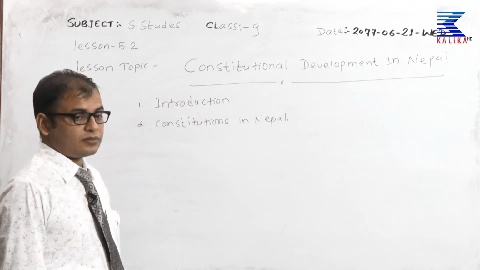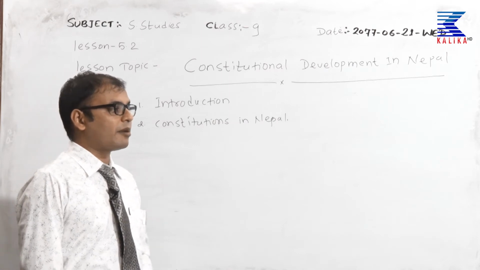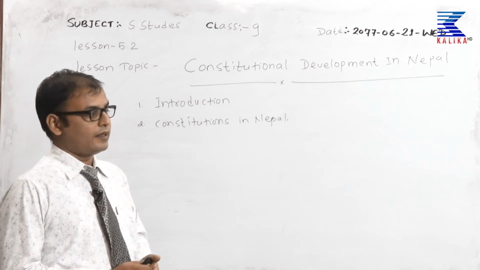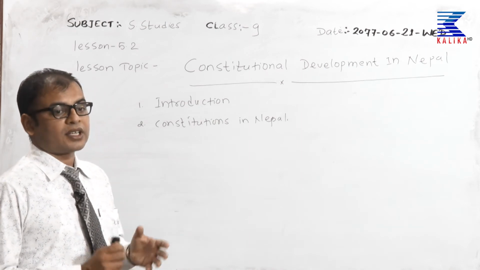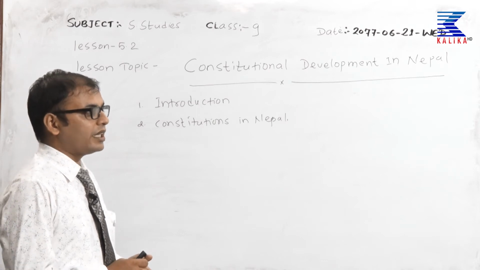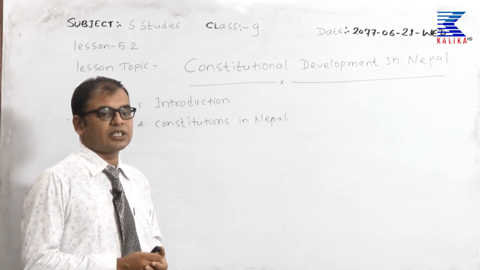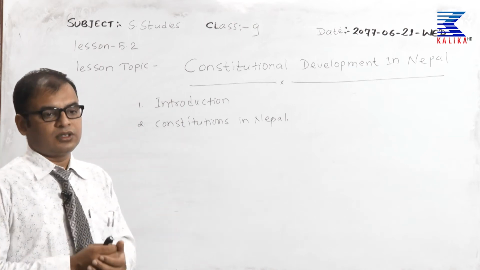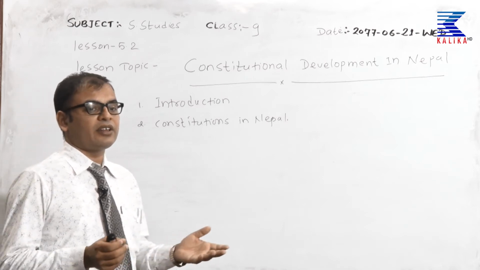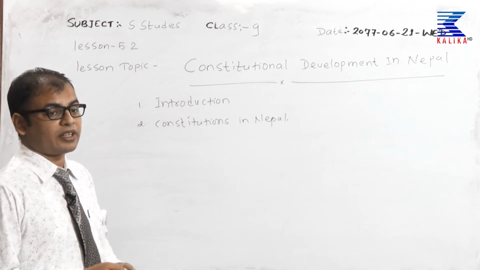I think you all know that constitutional development in Nepal does not have a long history, because the first constitution in Nepal was introduced in 2004 BS. So, it is 2077 now, which means we do not have a long history, near about 70 years.